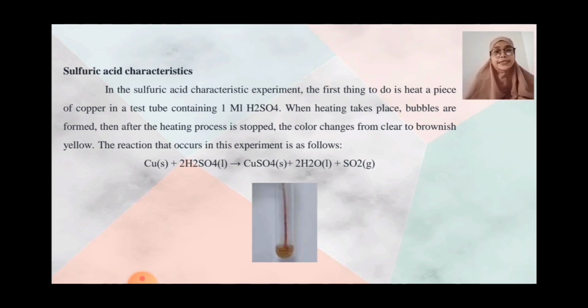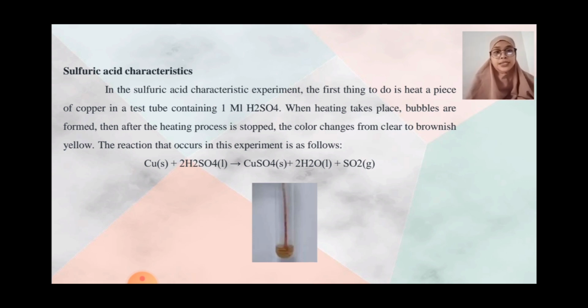Sulfuric acid characteristic. In the sulfuric acid characteristic experiment, the first thing to do is heat a piece of copper in a test tube containing 1 ml H2SO4. When heating takes place, bubbles are formed. Then after the heating process is stopped, the color changes from clear to brownish yellow.